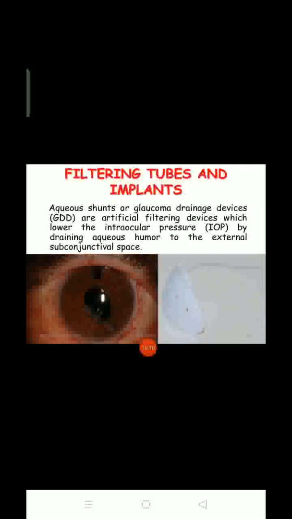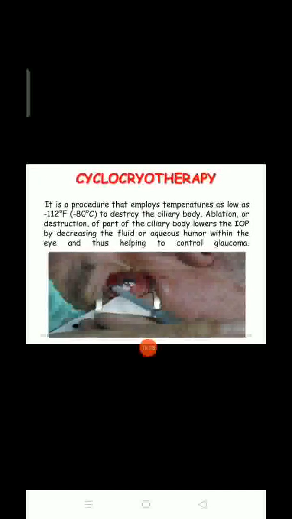Next is the filtering tube and implants. What they are doing is implanting a kind of filtering tube, and with that filtering tube the fluid will come out. The filtering device lowers the intraocular pressure by draining aqueous humor to the external subconjunctival space.